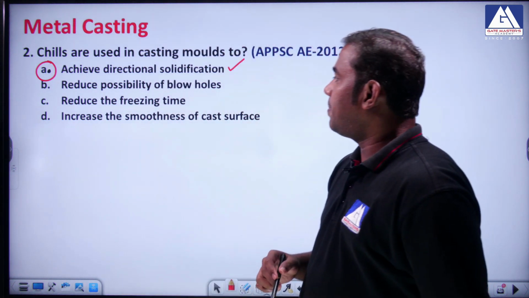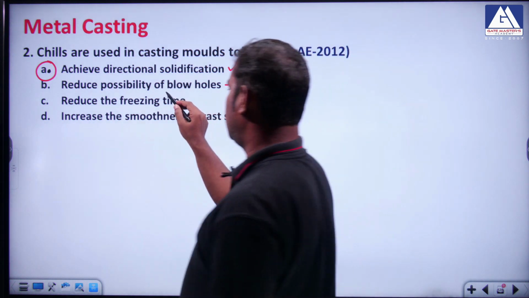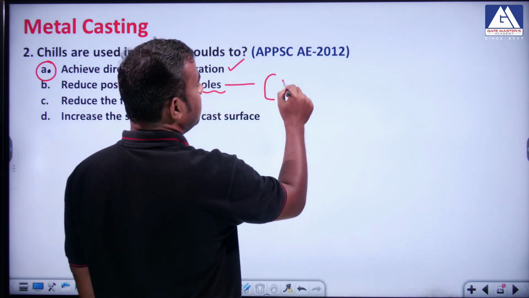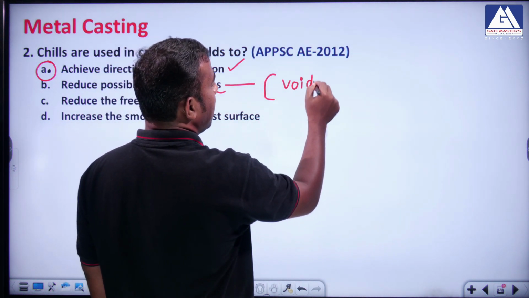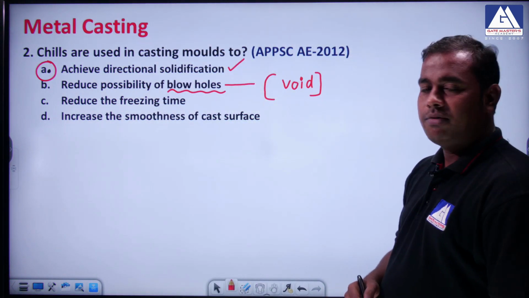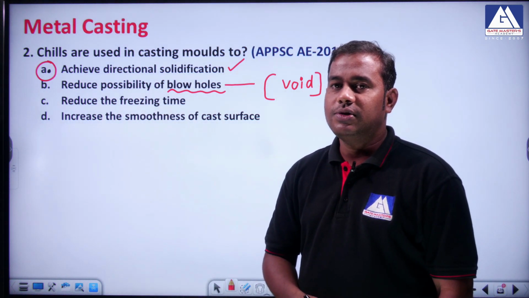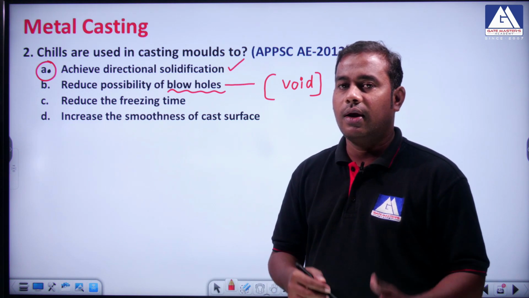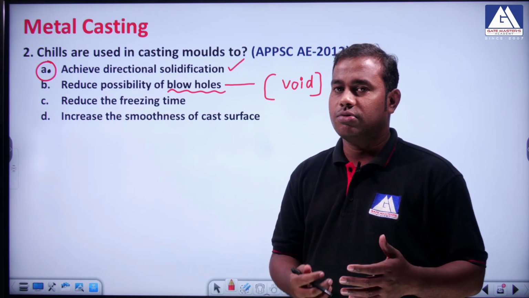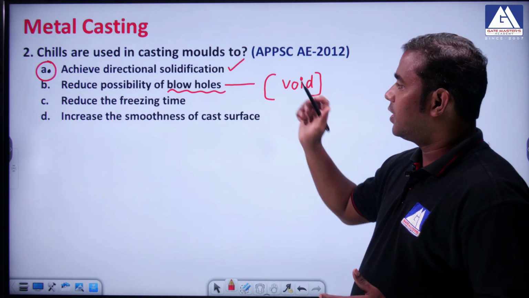So, to reduce the possibility of blowholes. If they had given the answer as to reduce the possibility of the void, then this would also have been the right answer. But they have given the possibility of blowholes, and a blowhole is a casting defect. A cavity due to directional solidification is what we call a void. So a void is very different from a blowhole. So this is also a wrong answer.